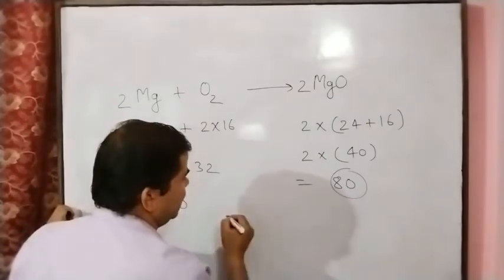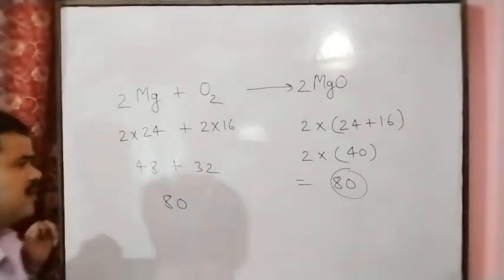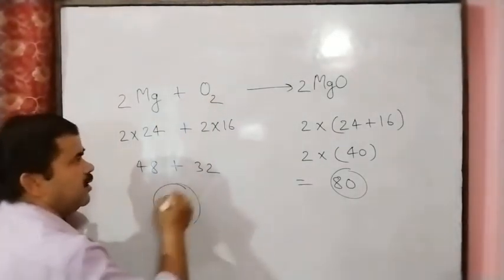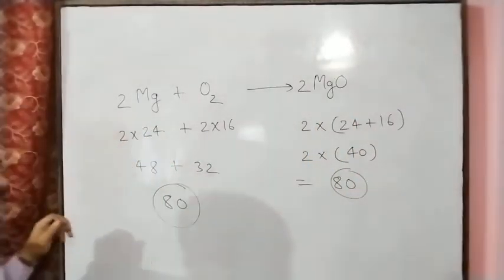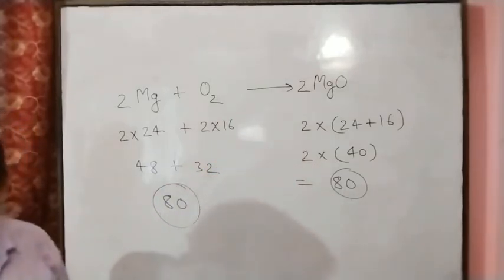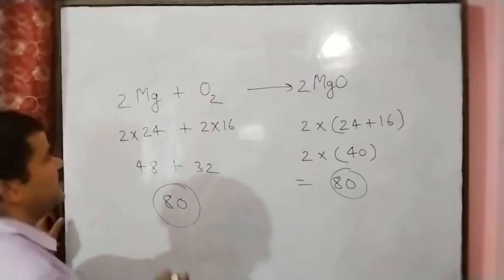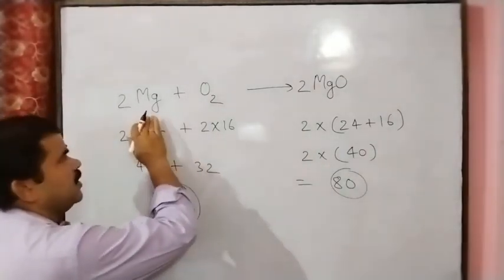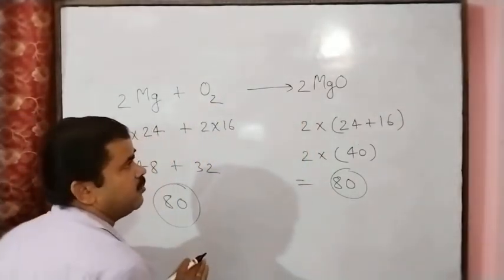So we can say the total mass of the reactants must be equal to the total mass of the products. Here the reactant mass we are getting is 80 and the product mass also 80, meaning the same. In this reaction we can see the composition change, because magnesium reacts with oxygen, an oxygen molecule, and we get the compound magnesium oxide as the product.